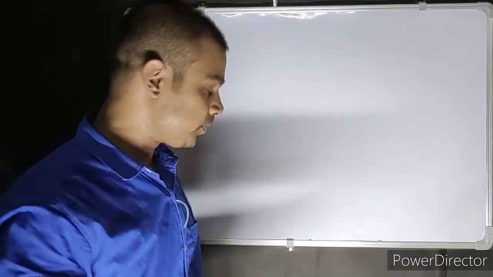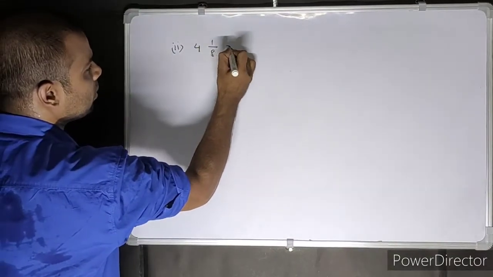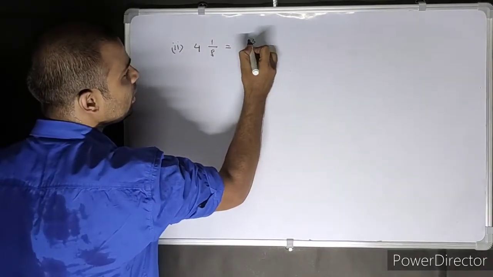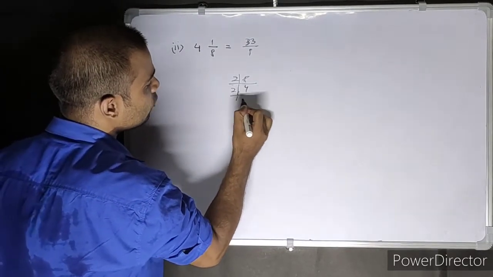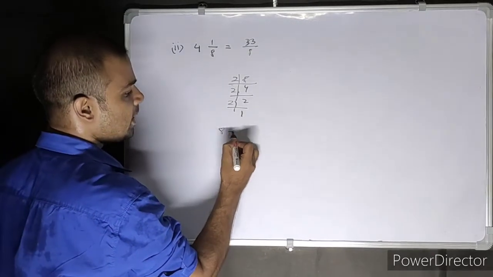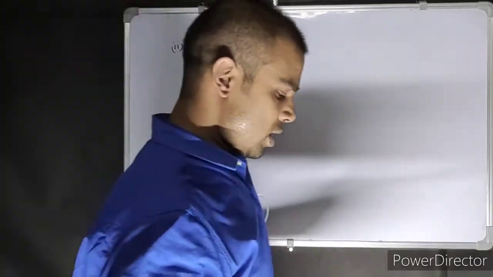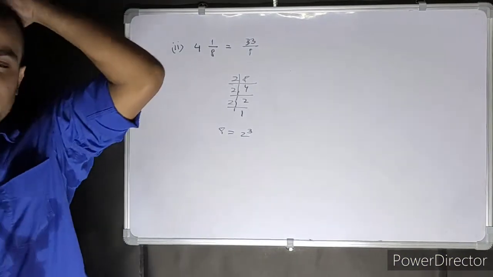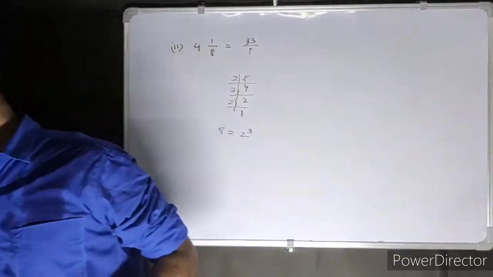Anyways, part 2. 8, 4, 32, 32 plus 1, 33 by 8. Now do the HCF of 8. 2 4s are 8, 2 2s are 4, 2 1s are 2. Now what are you getting? 8 is 2 to the power 3. No, you're not getting a 5. So what are you going to say? Is that a terminating decimal or a non-terminating decimal, students?